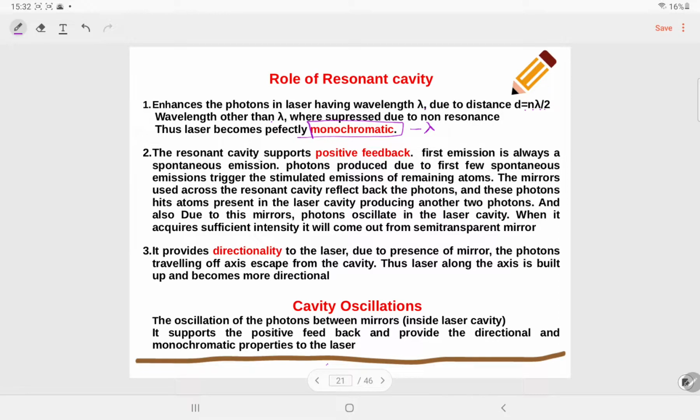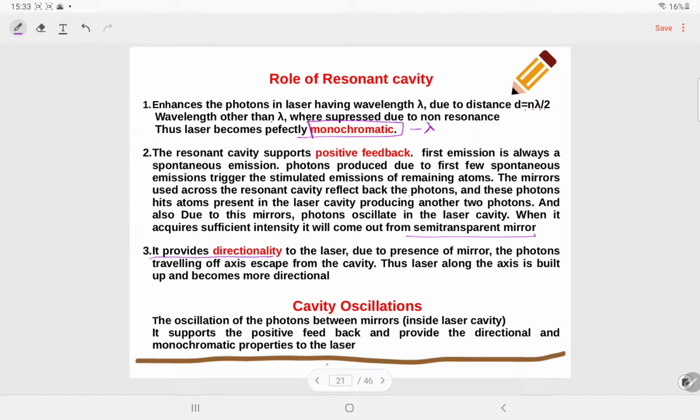The resonant cavity supports positive feedback. The first emission is always a spontaneous emission. Photons produced by the first few spontaneous emissions trigger stimulated emission of the remaining atoms. The mirrors across the resonant cavity reflect the photons back, and these photons hit atoms present in the laser cavity, producing another two photons. Due to the mirrors, photons oscillate in the laser cavity, and when they acquire sufficient intensity, they come out from the semi-transparent mirror. So it acts as positive feedback.